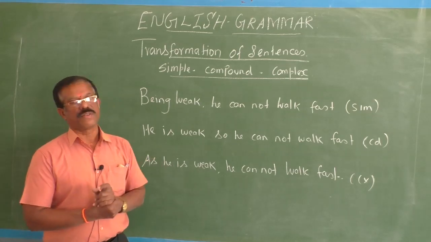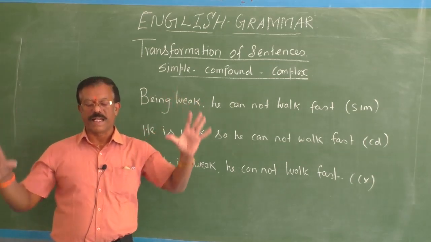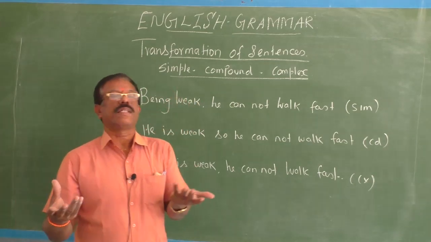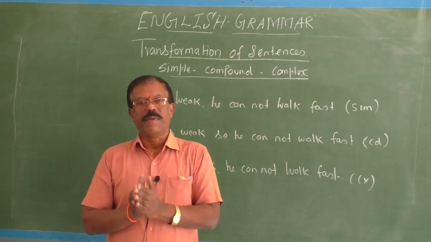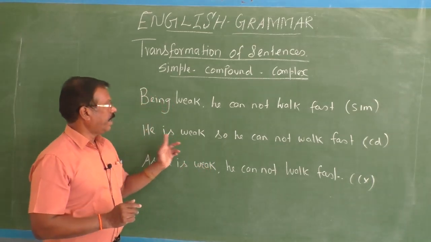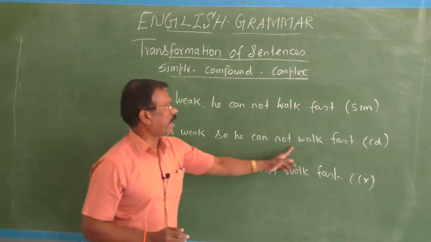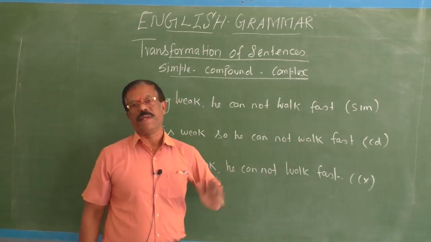Okay, come to the compound sentence. What is a compound sentence? In the compound sentence, you have two main clauses, or otherwise you can call them two independent clauses. They are connected by a coordinating conjunction. See this example: He is weak. He cannot walk fast. This is one main clause. He cannot walk fast is another main clause.